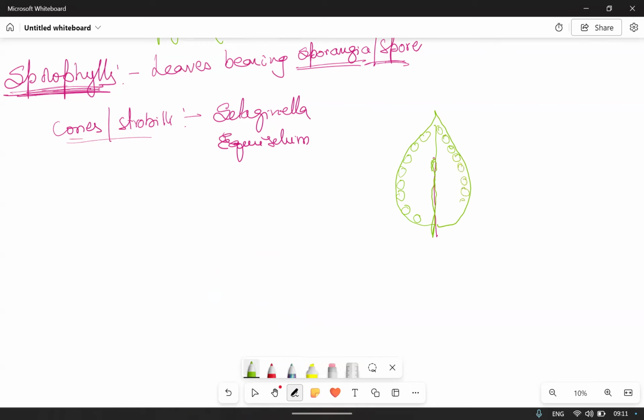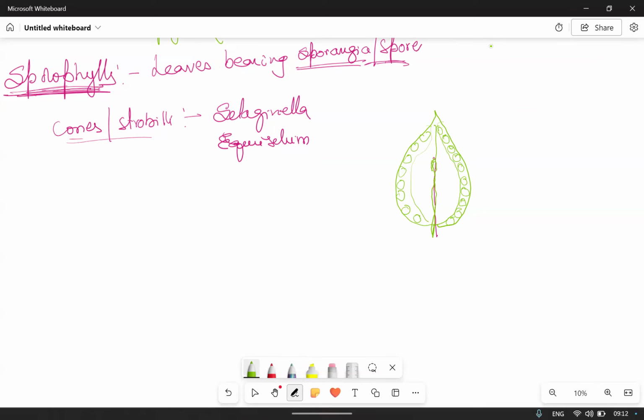So many sporangia form the sorus. This is one sorus, this is one sorus, this is one sorus. So two sori are present in each leaflet, on the lower surface, the ventral surface of the leaflet.